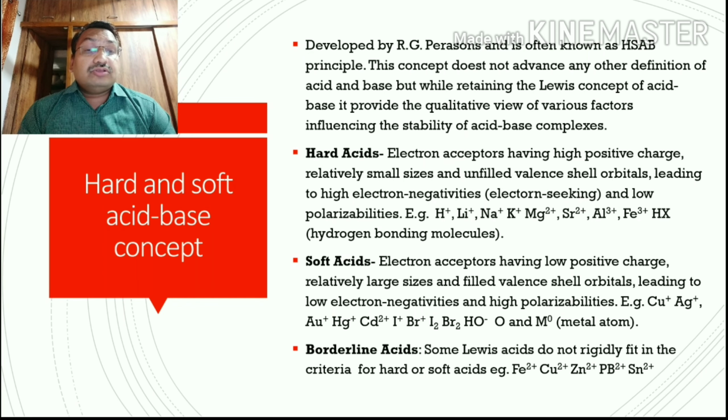So on one side these are the hard acids, and on the other side are the soft acids, and in between are the borderline acids. Those that do not fit in hard acid or soft acid are called borderline acids. Some Lewis acids which are borderline examples are ferrous ion, copper ion, zinc ion, lead ion, and tin ion. So these are the different examples of borderline acids.